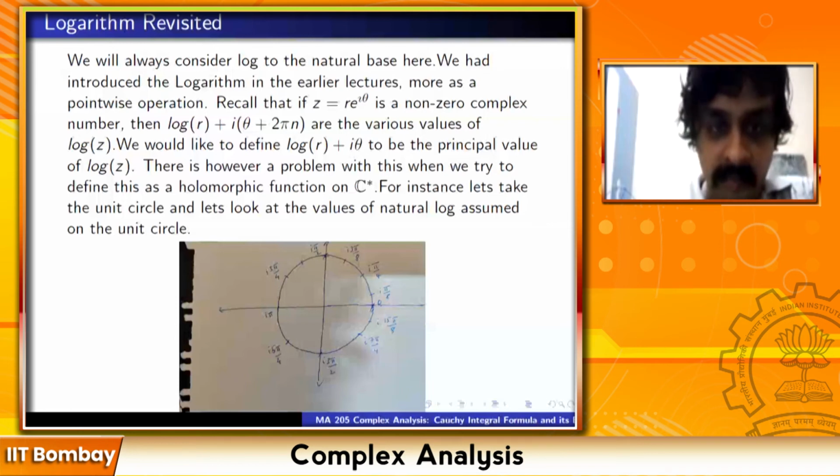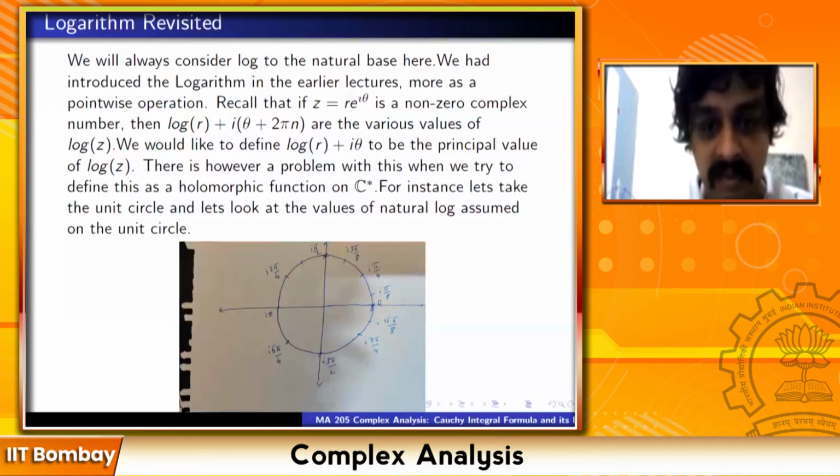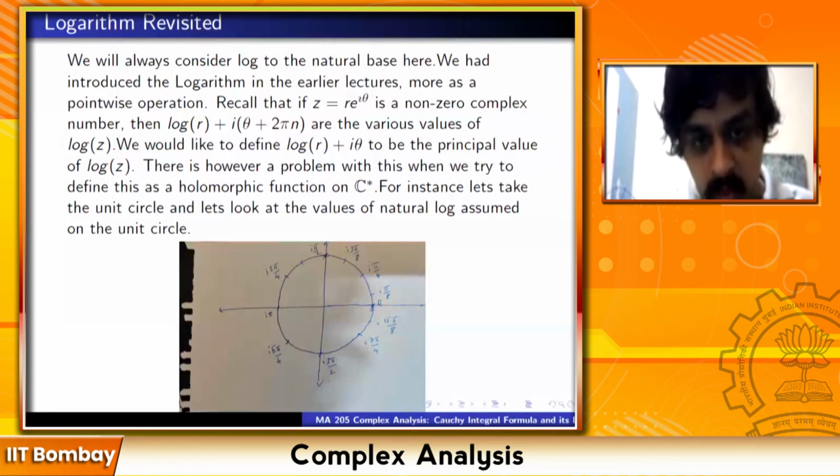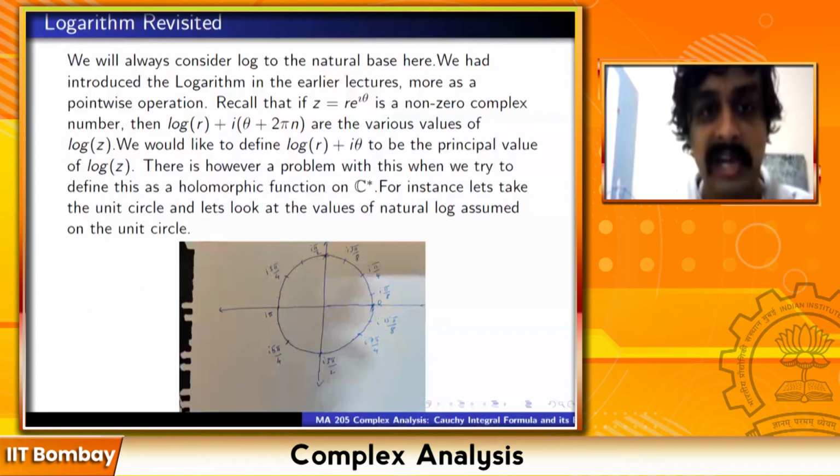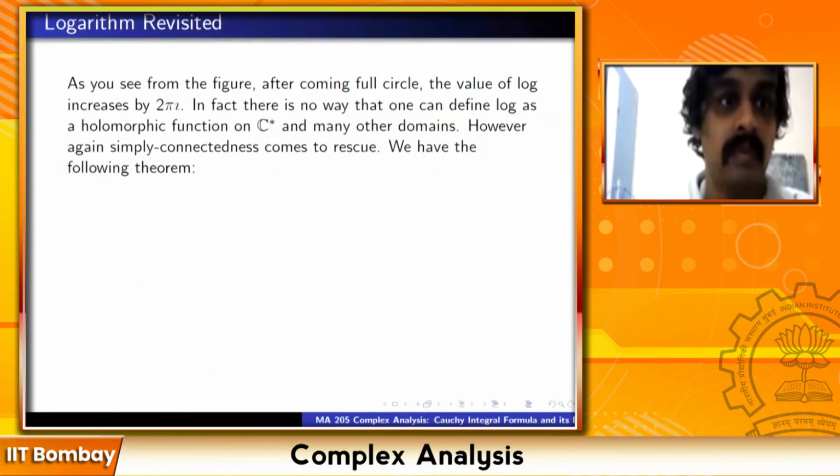So as the angle increases, it is I pi by 8, then I pi by 4, then I 3 pi by 8, then I pi by 2, then I 3 pi by 4, then I 5 pi by 4, I 3 pi by 2, I 7 pi by 4, then I 15 pi by 8. And now as you complete the circle and start approaching 0 again, you see that it approaches very close to I times 2 pi. So as you see from the figure, after coming full circle, the value of log increases by 2 pi I.